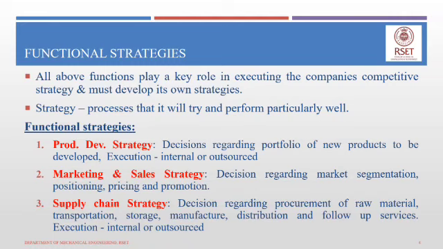Supply chain strategy basically involves decisions regarding functions like operations, distribution and service. Decisions regarding the aspects that are part of the operations, distribution and service functions are part of the supply chain strategy. So the supply chain strategy is a combined strategy that is applicable to the distribution function, the operations function and the service function. It is basically an integrated strategy for these three different functions.